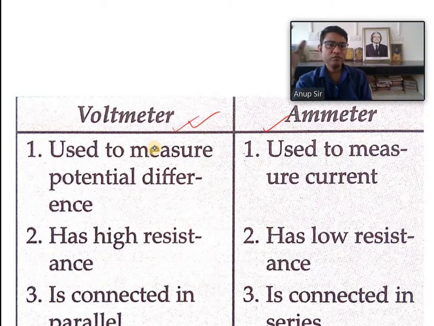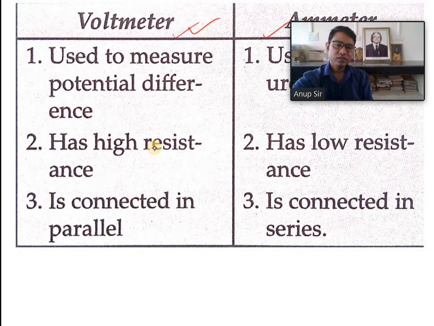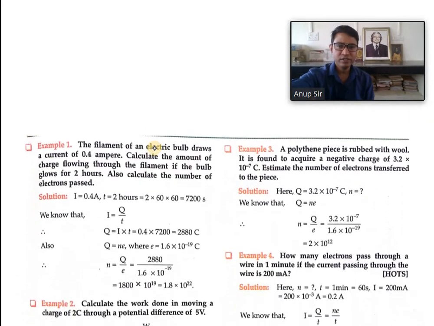Remember this, that the voltmeter has a very high resistance, and that's why it is connected in parallel. Similarly, the ammeter has a very low resistance, that's why it is connected in series generally. And at least 3 points are enough for the difference.